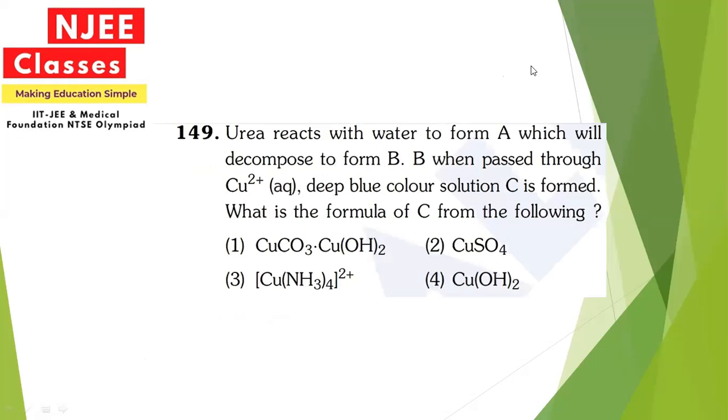Next, urea reacts with water to form A, which will decompose to form B. B, when passed through copper ion, a deep blue color solution C is formed. This is all a synthesis process, and the answer to this question is copper ammonia. Sorry, tetraammine cuprate, [Cu(NH3)4]. Okay, this is a synthesis process.